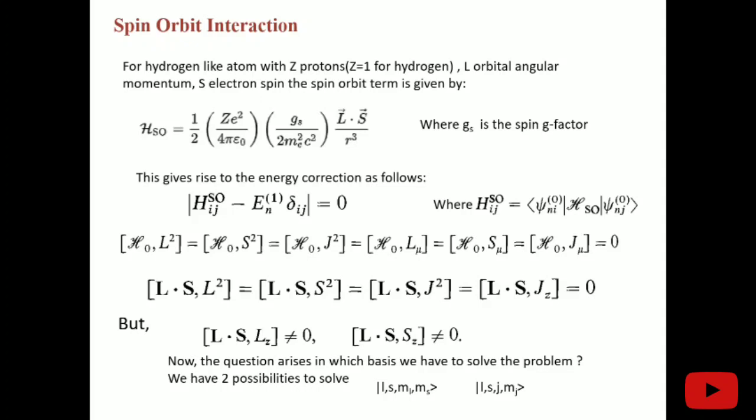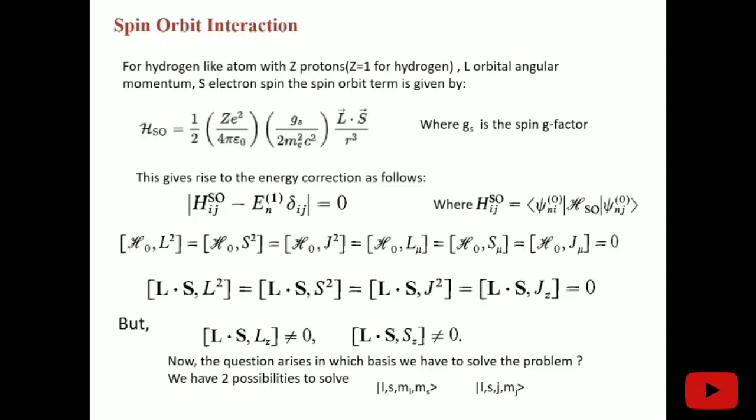So I have skipped that and taken the main expression for the spin orbit. And then this is similar to the perturbation theory. We have to solve for the first order energy correction, and I have taken these as the non-perturbed or unperturbed wave function.